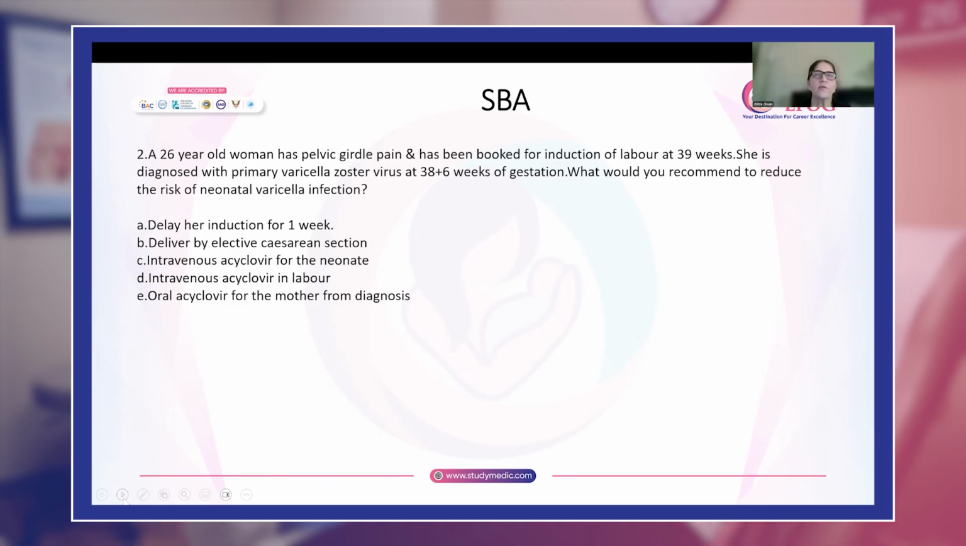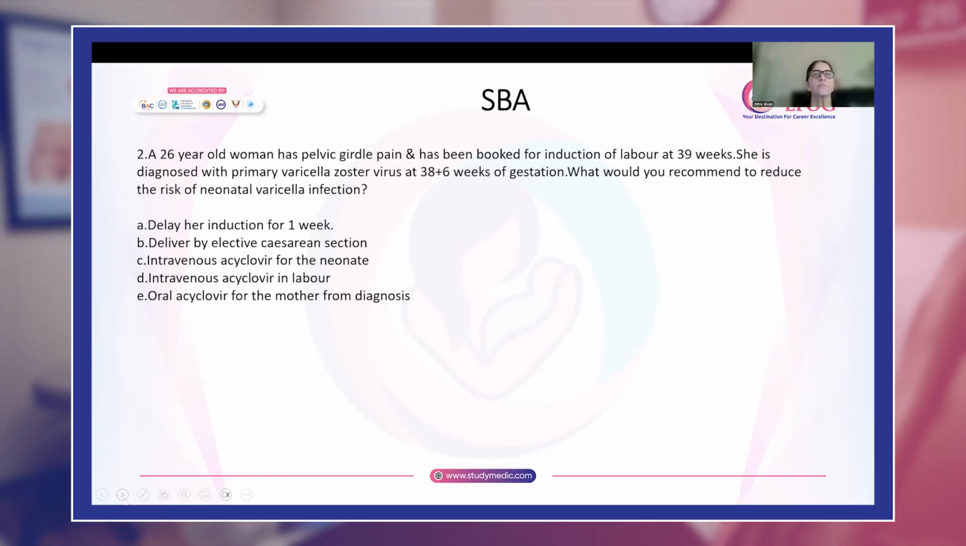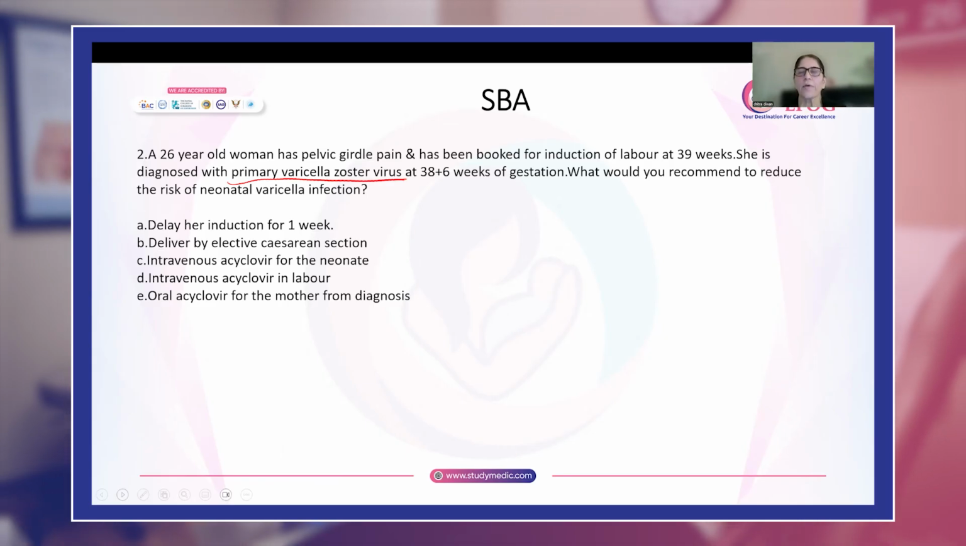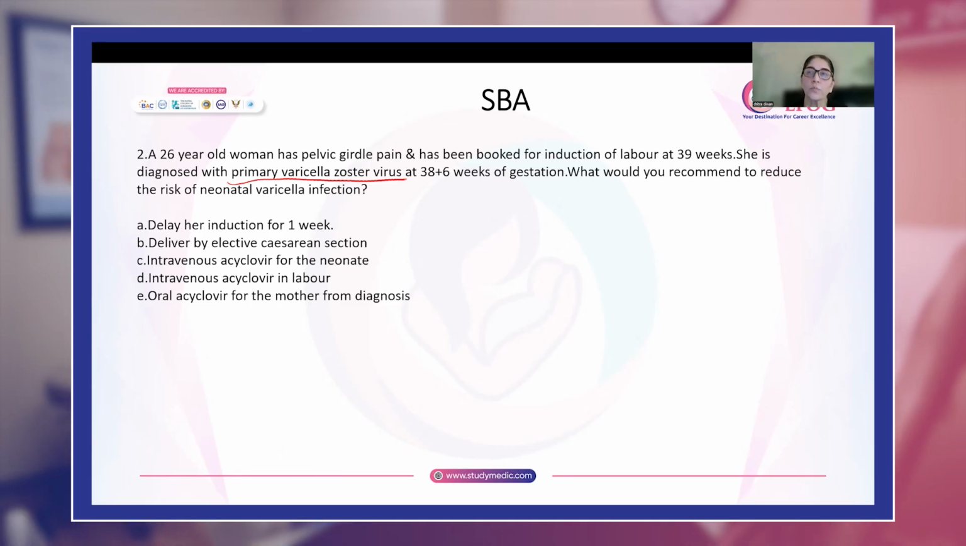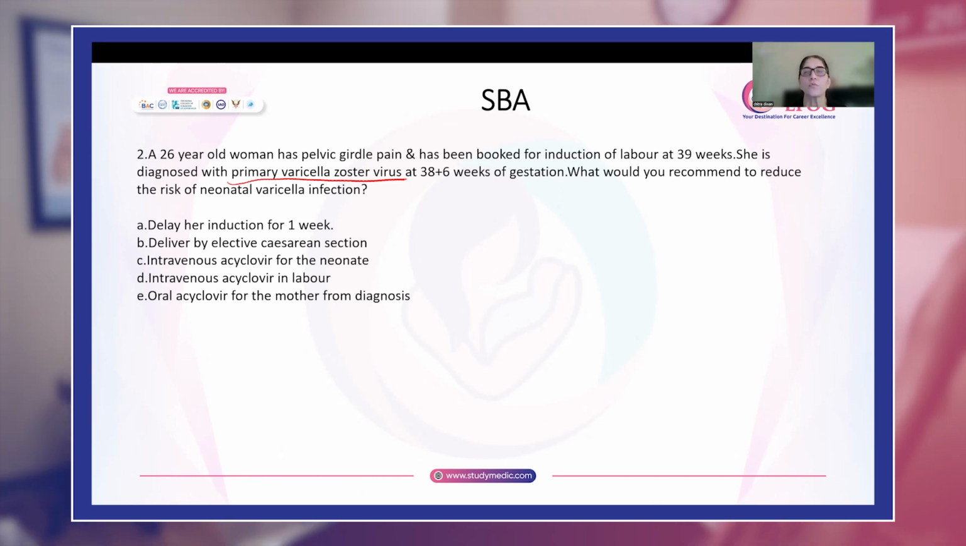You have this woman with pelvic girdle pain. She's booked for induction of labor at 39 weeks. And at 38 plus 6 weeks, she has been diagnosed with primary varicella zoster virus. Now, remember, the primary infection with varicella zoster virus gives rise to chickenpox. So this woman has chickenpox, and the next day she is planned for an induction of labor.